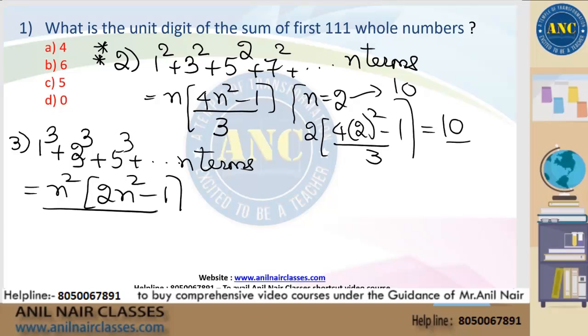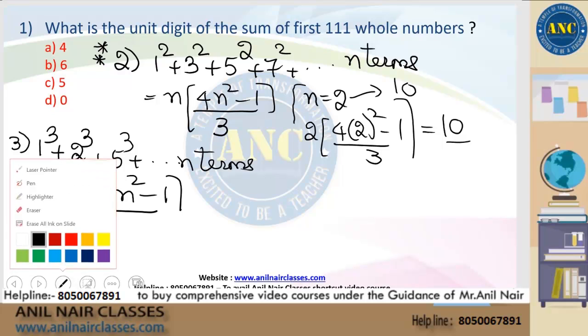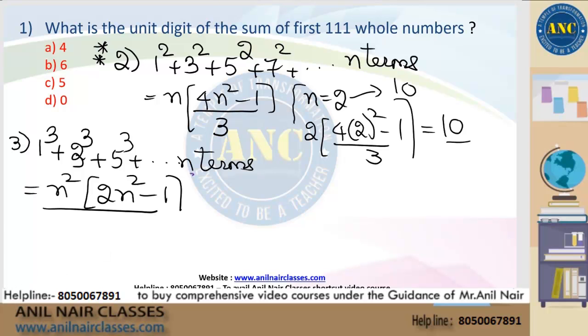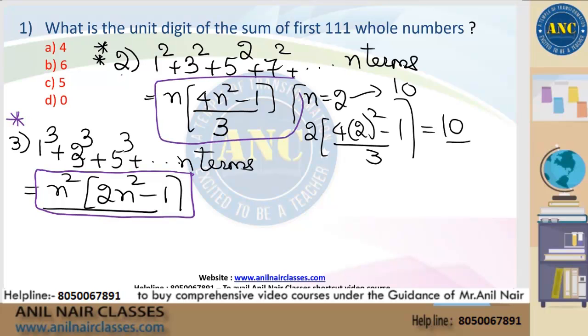I want every student who is watching the video to make a note of these key points which I am explaining beyond the problem solving. If any student is thinking that sir will take a problem and solve it, sorry, I am not a substitute to the solution key. I will twist the question. I will explain some more concepts related to a particular question so that you can connect the dots. Extremely important key point: the sum of the cubes of the first n odd terms, and the sum of the squares of the first n odd terms. I hope it is clear.